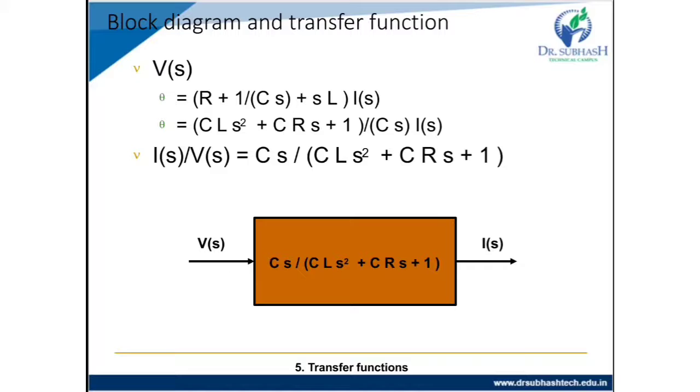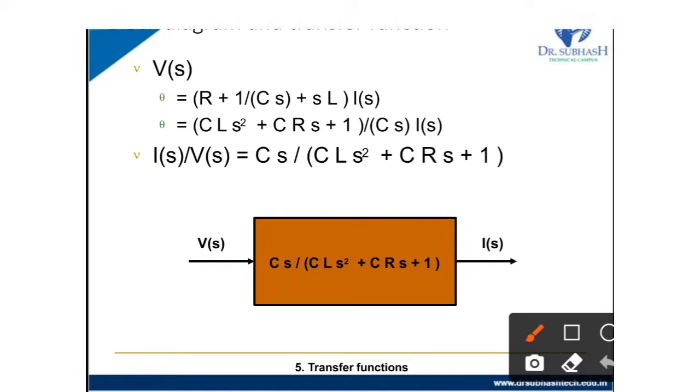So V of S equals, I of S will be common, so it is R plus 1 upon Cs plus SL, times I of S. Now we take the LCM as Cs, so Cs will be multiplied with all the elements.